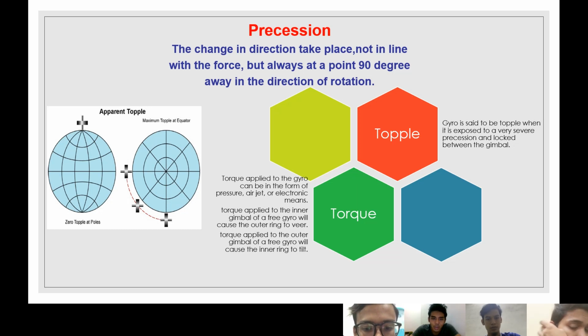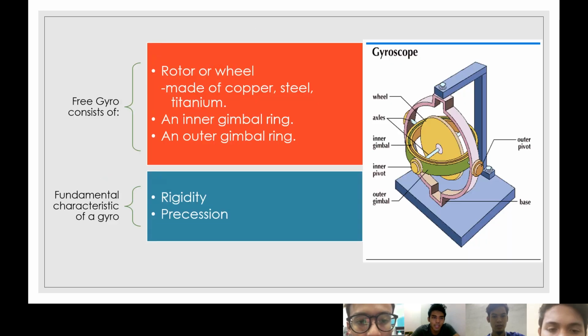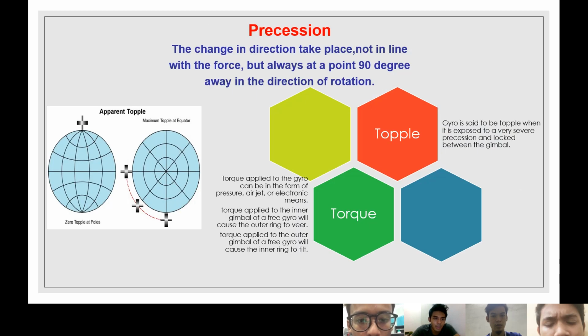Torque applied to the inner gimbal of a free gyro will cause the outer ring to veer. Torque applied to the outer gimbal of a free gyro will cause the inner ring to tilt. What I explained: a free gyro consists of the rotor, inner gimbal, and outer gimbal, which are the main parts, and they are important during precession.